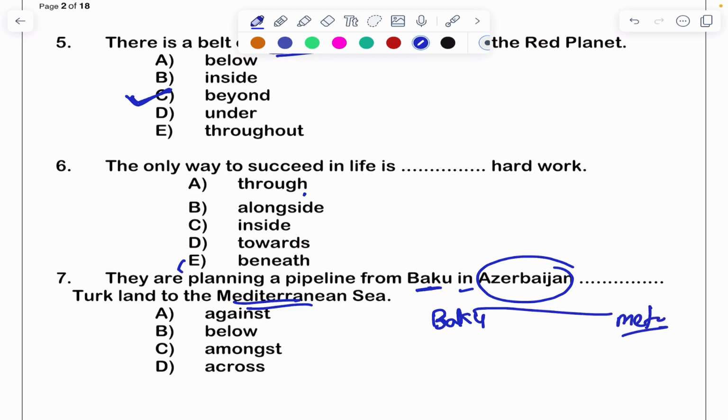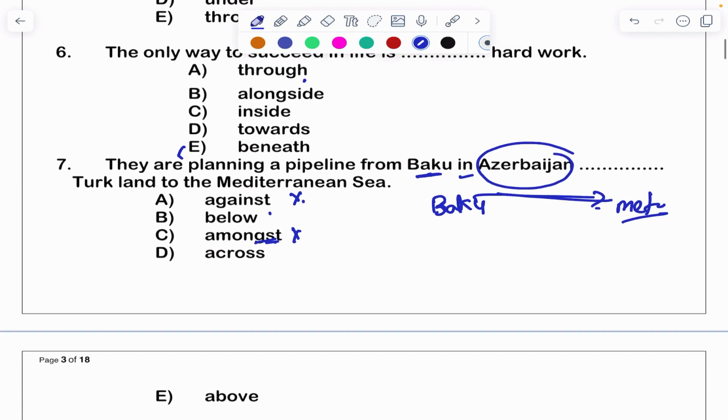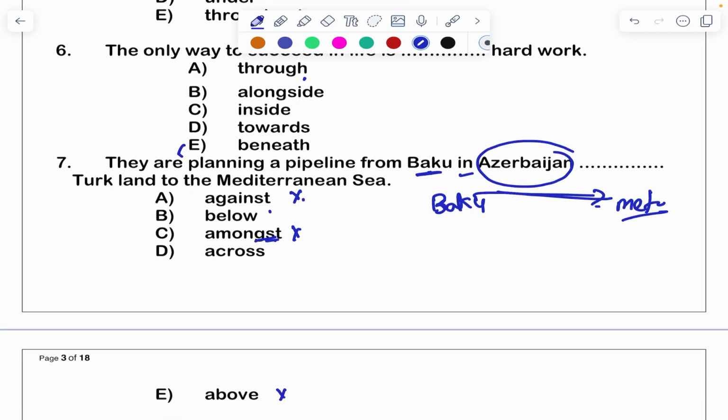So they are planning a pipeline, right? Against is not correct, because against to something we say, right? Against means opposite. Amongst means among all the people or all the things, in the middle of, so this is also not correct. Above means above the sea, this is also not correct.